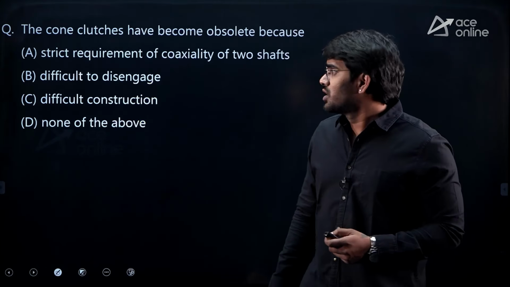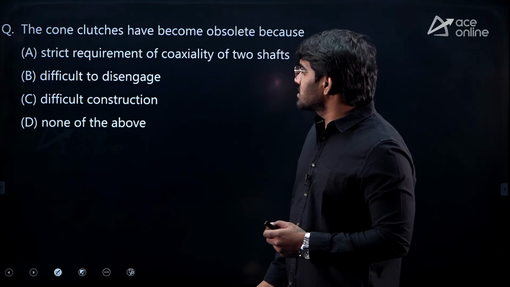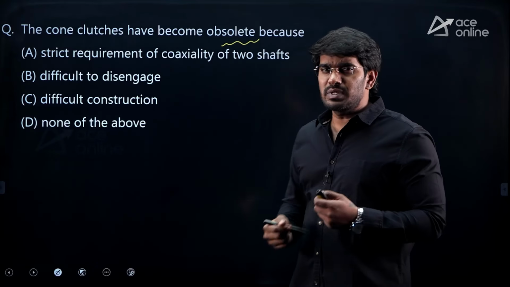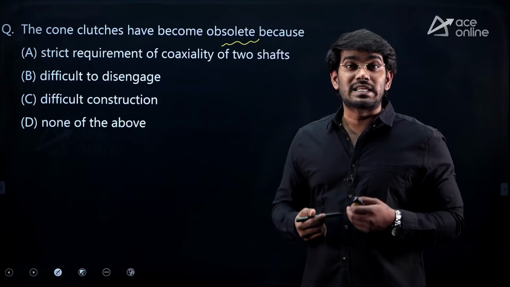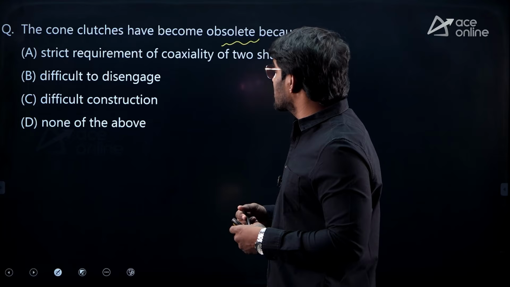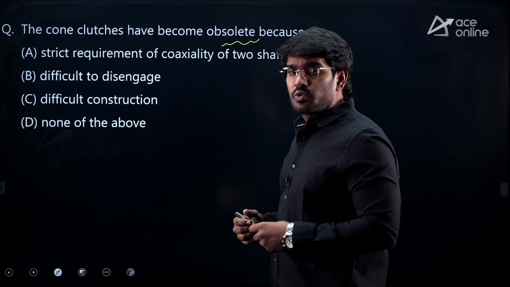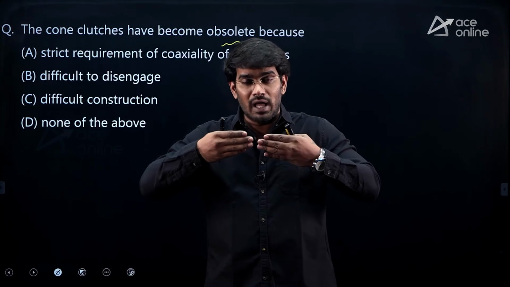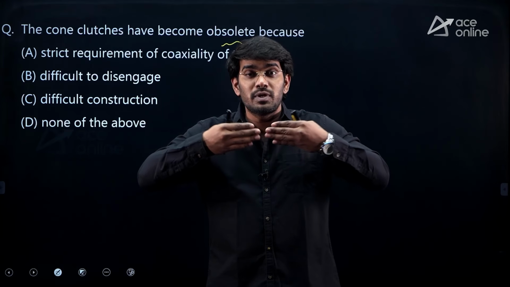Moving to the next question, which is from clutches. Here he is asking us to identify why cone clutches have become obsolete, which means we are not using these cone clutches. What is the reason? In the options, we can notice that there is a strict requirement of coaxiality of 2 shafts, which means the driving shaft and the driven shaft should be coaxial.